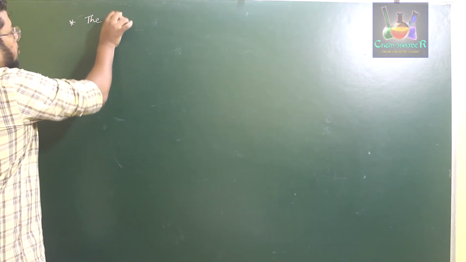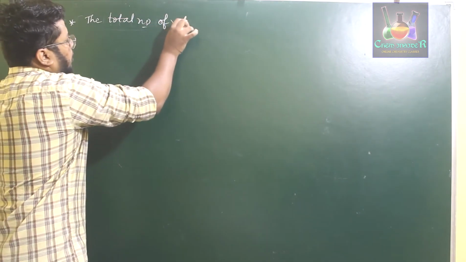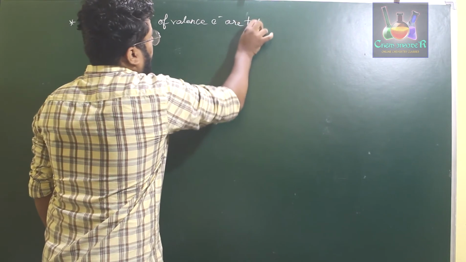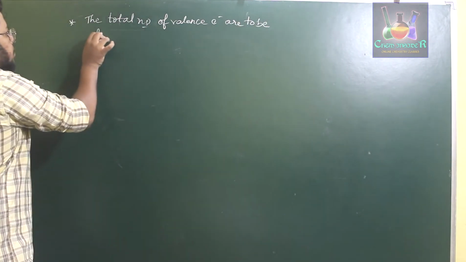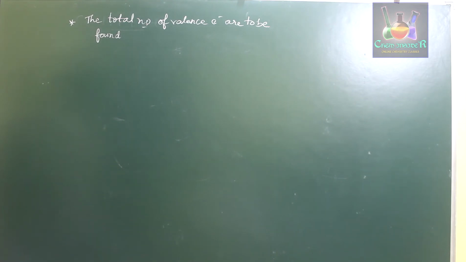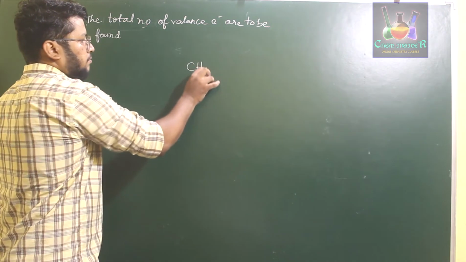First, the total number of valence electrons are to be found. That is, each of the atoms has a certain amount of valence electrons, and each of the atoms requires a certain amount of electrons to form its noble gas octet configuration. Like for example, if you consider the CH4 molecule,